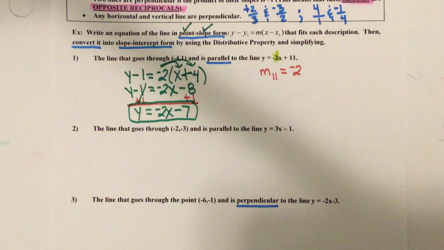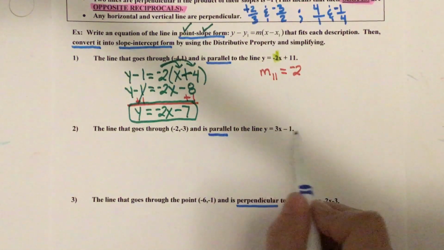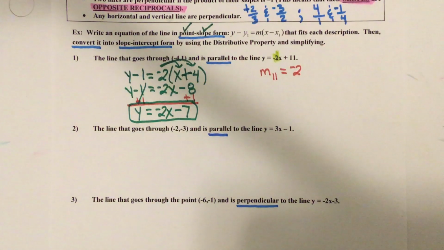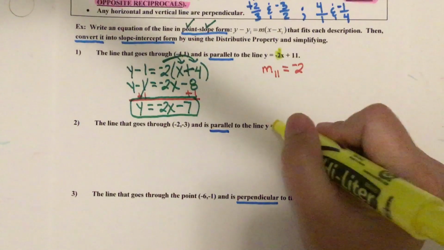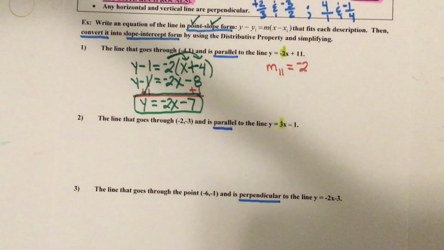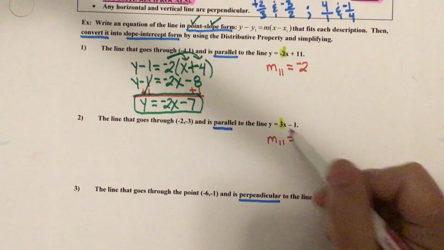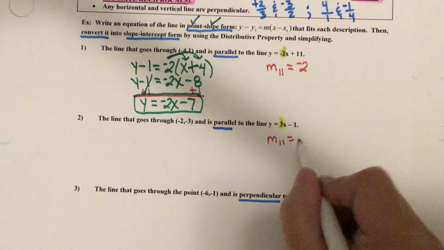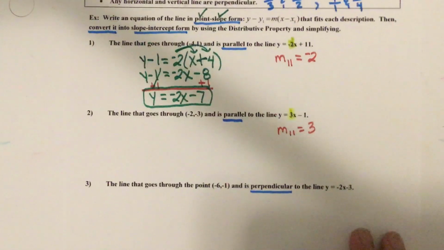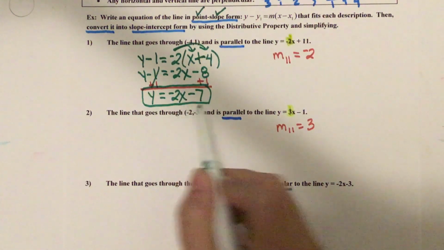Okay, let's try number 2. So I want to be parallel again. So what's the slope of this line? 3. The slope is the number in front of the x. Okay, so I want to be parallel. So slope of the parallel. Parallel lines have same slope, so whatever this line has a slope of, parallel has to be the same. Do I have a point and a slope? Yes, I do. Here's my point, here's my slope.